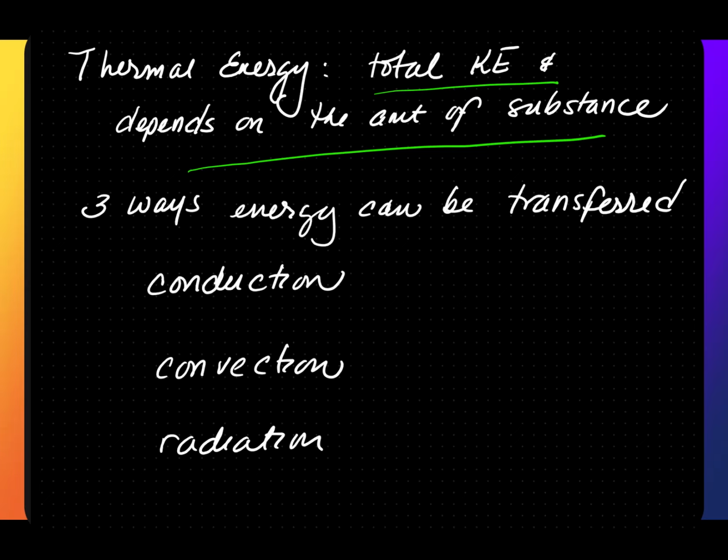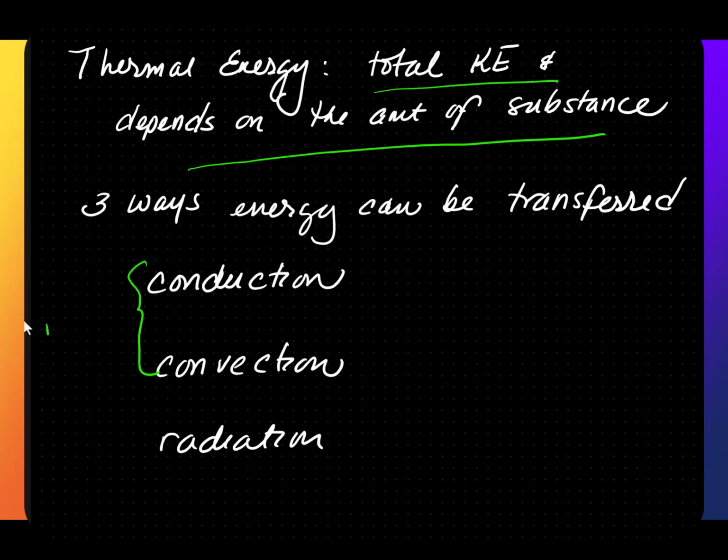Energy can be transferred three ways: conduction, convection, and radiation. The first two, you need a medium. A medium means there must be particles present. If there are no particles present, atoms, ions, compounds, or molecules, conduction and convection will not occur. Radiation, you can have a medium or no medium is necessary.